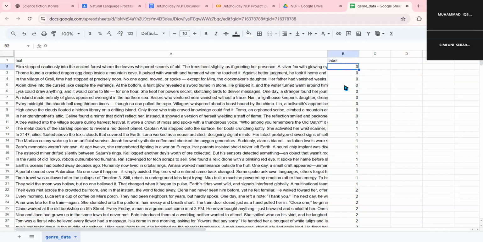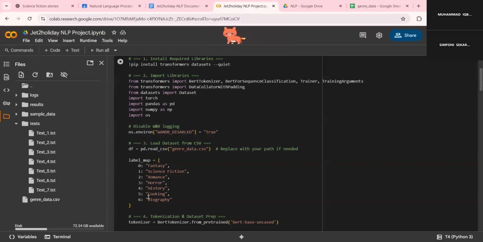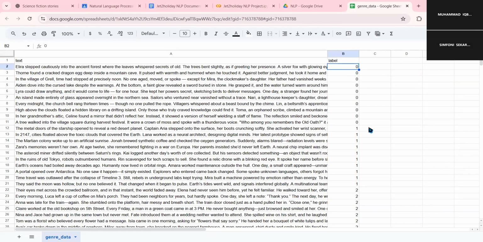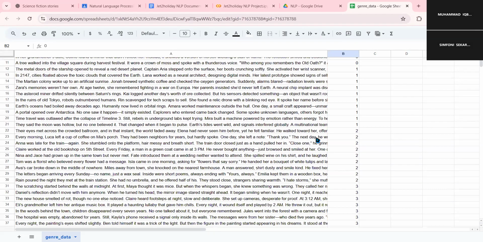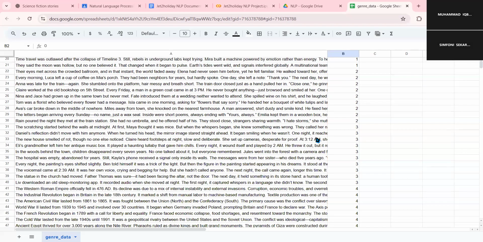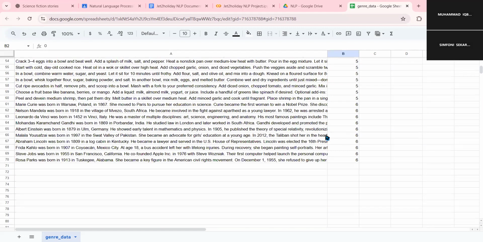And what does this label number mean? It is already put in here that 0 is fantasy, 1 science fiction, 2 romance, 3 horror, 4 history, 5 cooking, 6 biography. So it has been classified as the true data in this .csv file.